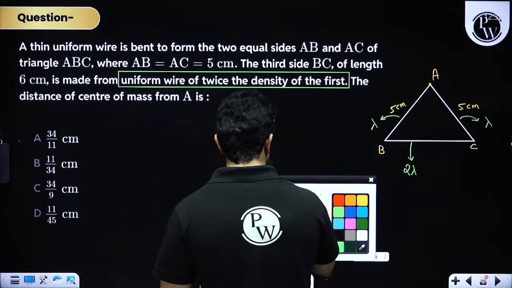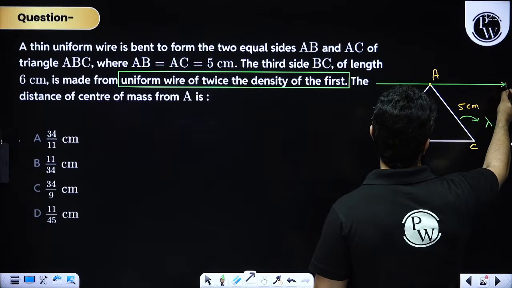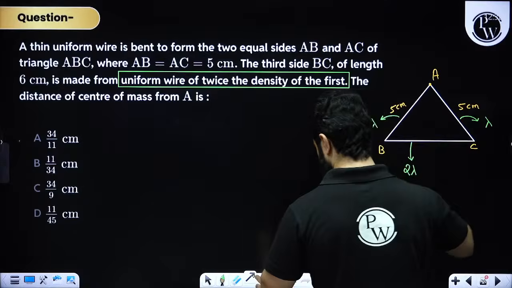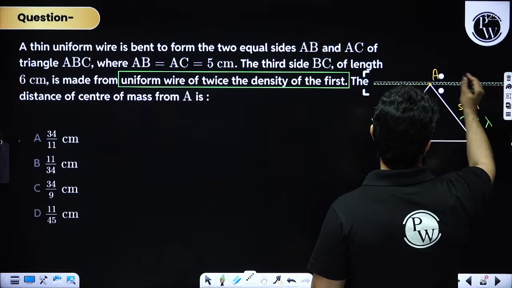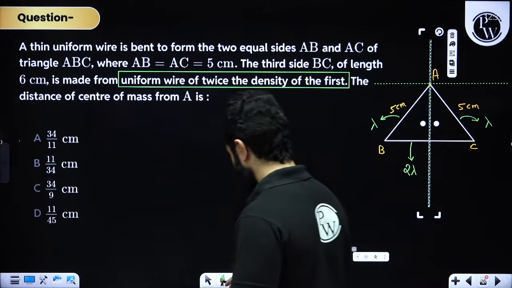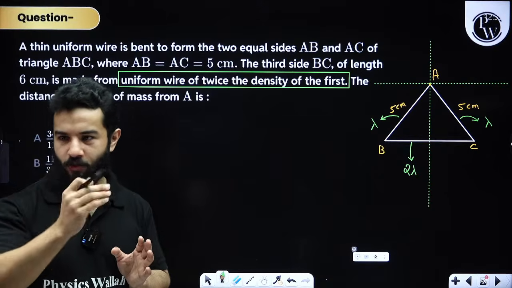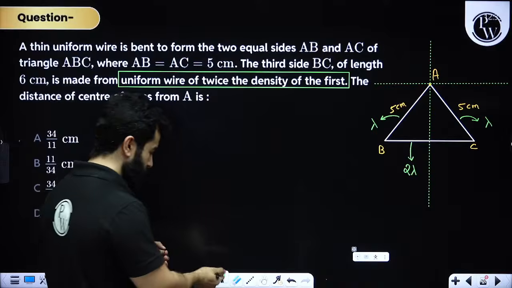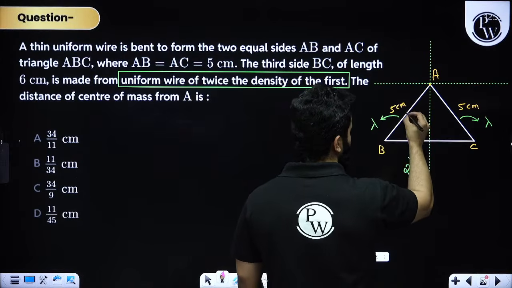See, if you have to find it with respect to A, that means let's assume this is our x-axis and this is the y-axis. Sorted? Clear? Please see, most of your answers are wrong, so you need to pay attention. My point is that the center of mass of this AB will be somewhere over here.